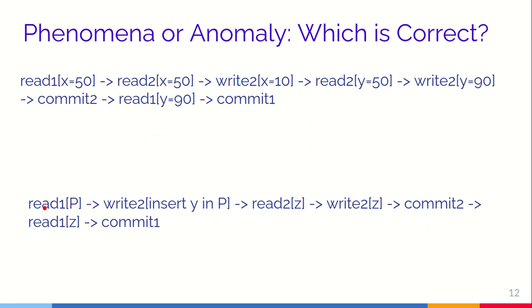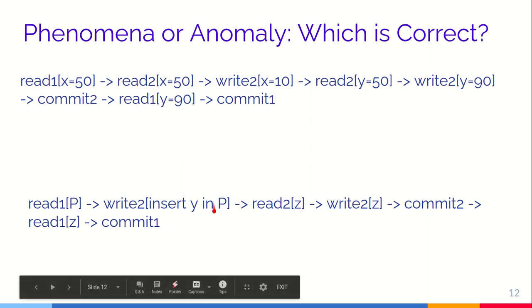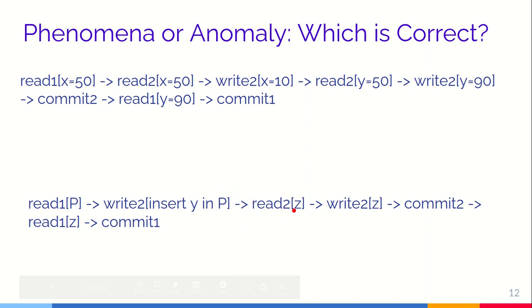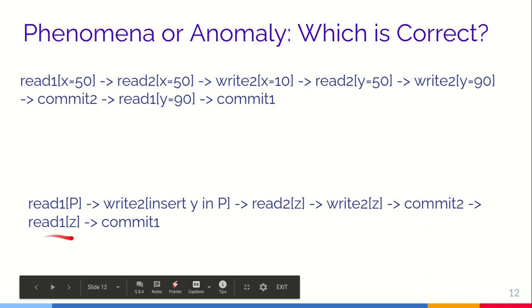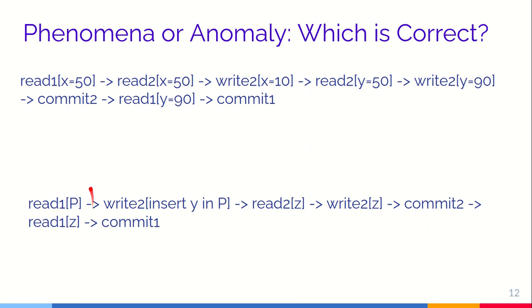And in the one down below, transaction 1 reads based on a predicate, and then transaction 2 inserts y based on some predicate, and then transaction 2 reads z. Z is basically the count of elements based on this search predicate. So let's say that is 10. So it reads 10 and then writes z as 10 and then commits. But when transaction 1 reads, it will read 10, but before that it has also read the predicate over here, where it found 9, because y was not inserted over there.